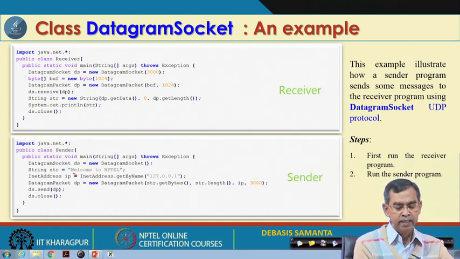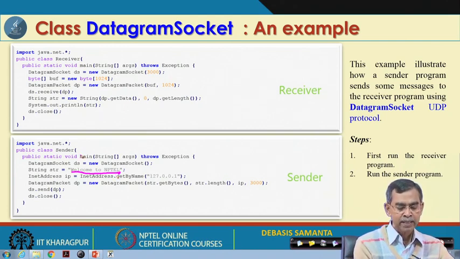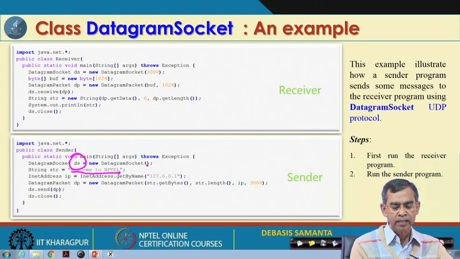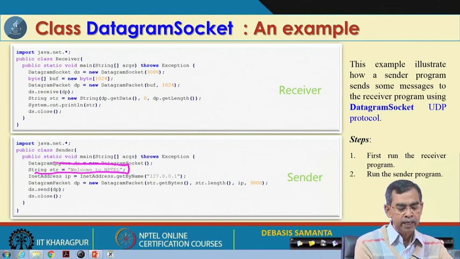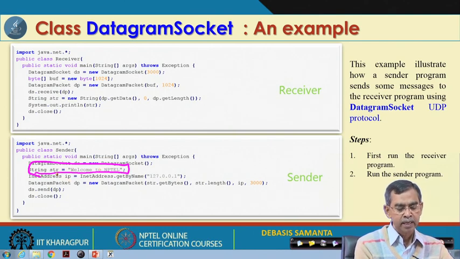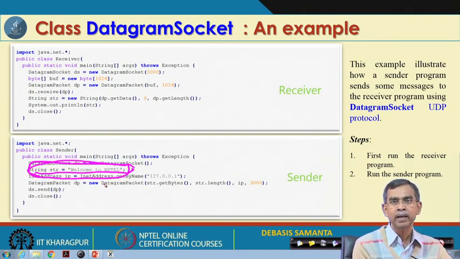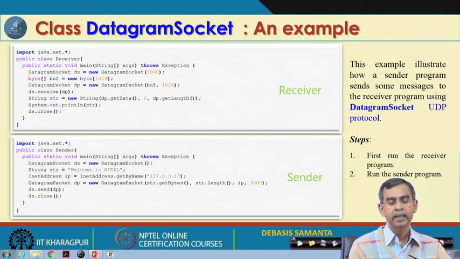As you know, for sending, suppose I want to send only this text, welcome to NPTEL. First I have to create a datagram socket DS, as you have to send on the same machine. The port number is the same, otherwise you may not use anything also. Then this is the message that I want to send. It is a very small message in this case, but it can actually be a very large file. In that case I can mention the file that you have to store, and using a file input stream, the file can be converted into stream format, and that stream can be put into the datagram. And then this is the IP address from where you have to send it.